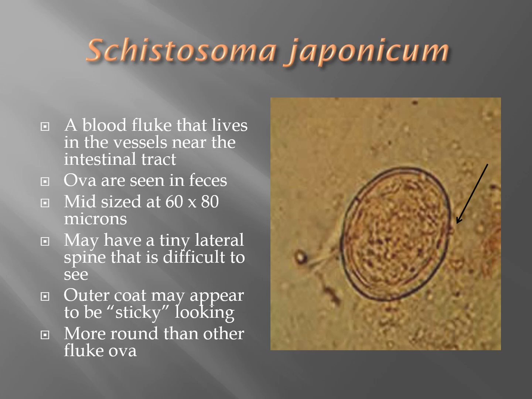They may have a tiny lateral spine that is difficult to see, and you can see that in the image where the arrow is pointing. The outer coat may have a sticky appearance, and they are more round than other fluke ova. They're usually about 60 to 80 microns in size. Out of all the trematodes, the Schistosoma japonicum is probably the hardest one to identify in a concentration.